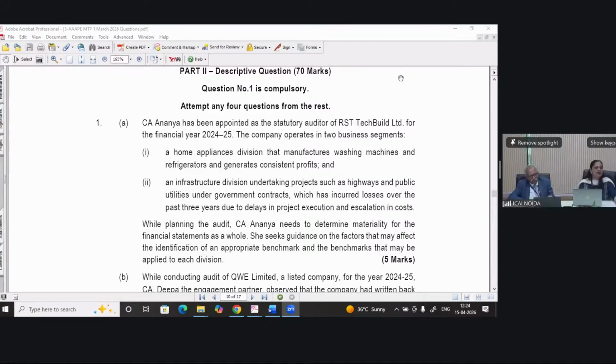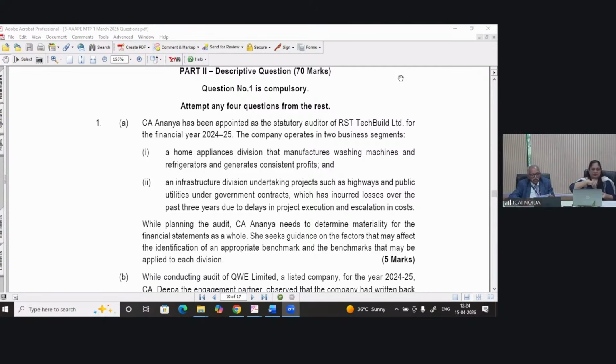Students, 1A is about materiality. CA Ananya has been appointed as the statutory auditor of RST Tech Build Limited for the financial year 24-25. The company operates in 2 business segments. Number 1, a home appliances division that manufactures washing machines and refrigerators and generates consistent profits.